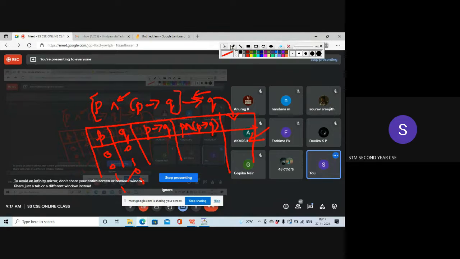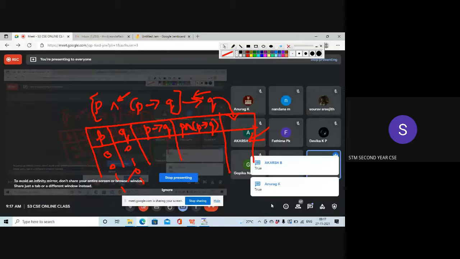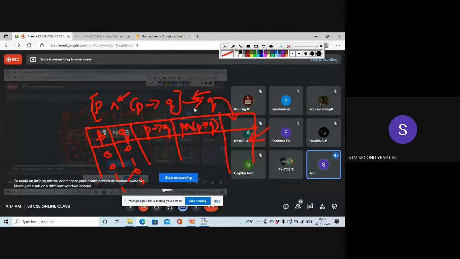Anyone? Okay, very good, Akash. All the outputs turn out to be 1, which means it is a tautology. If it is a tautology, then this is a valid argument. And modus ponens says it is a tautology, so it is a valid argument. We are trying to check whether the rule is true, and to check that we draw the truth table. The last column turns out to be a tautology, that is, all the entries in the last column will be 1, isn't it? Did you understand?